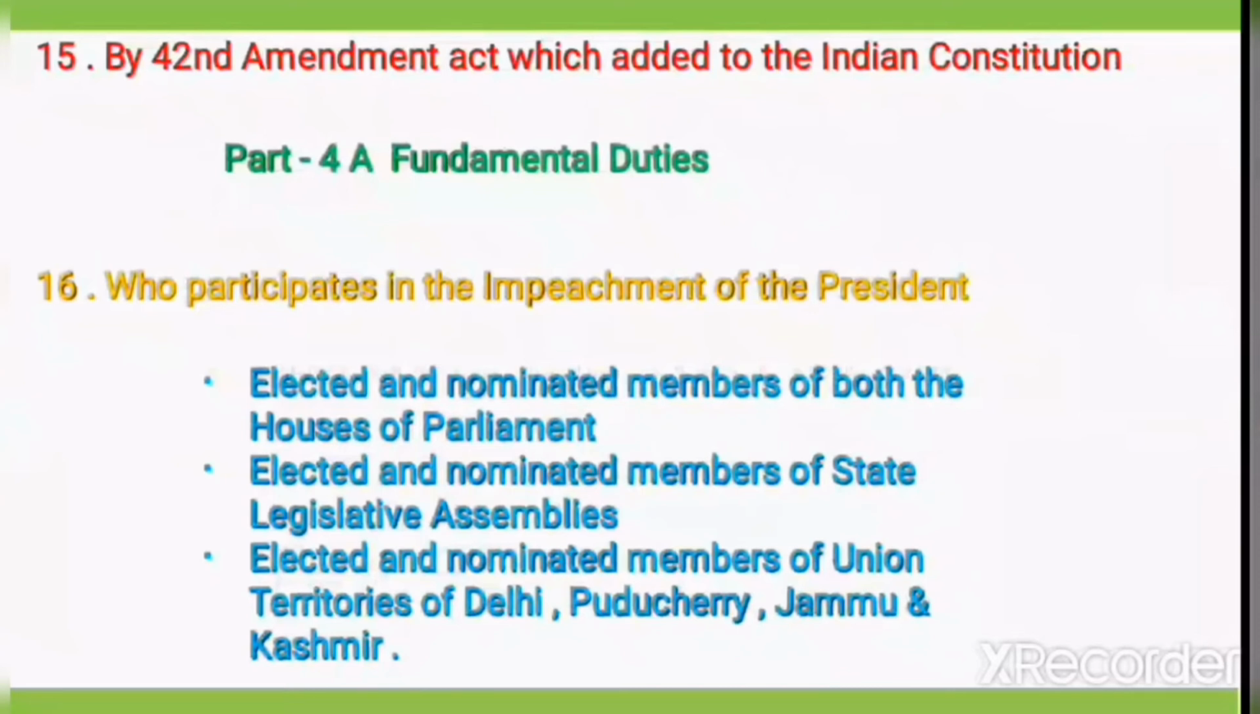Here, in election of the president, only elected members of both the houses of parliament, elected members of state legislative assemblies of 28 states, elected members of Delhi, Puducherry and Jammu and Kashmir participate. In impeachment of the president, elected and nominated members of both houses participate. So far, no president has been impeached.